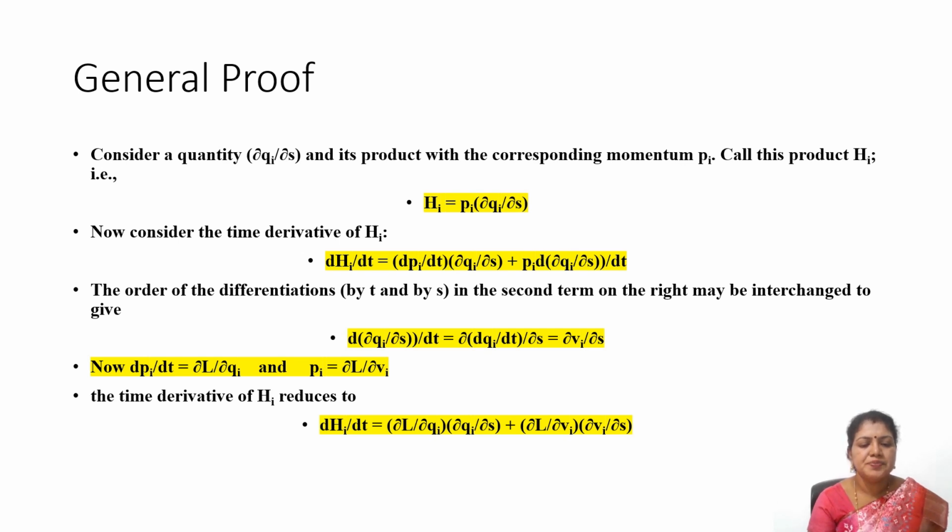And we all know pi will be equal to ∂L/∂vi. So substituting all this in the product term equation, dhi/dt is equal to ∂L/∂qi times ∂qi/∂s, plus for pi we substitute ∂L/∂vi times ∂vi/∂s.